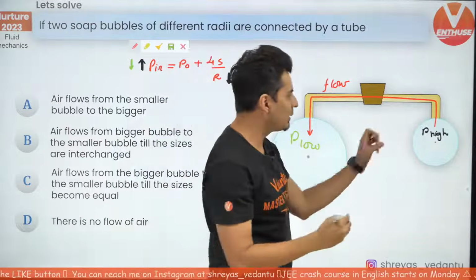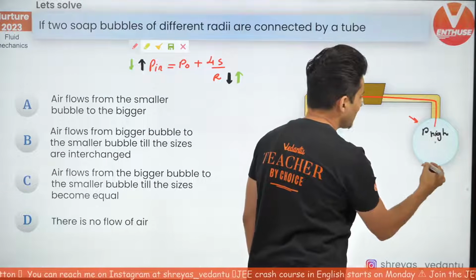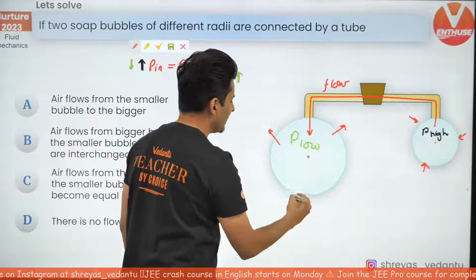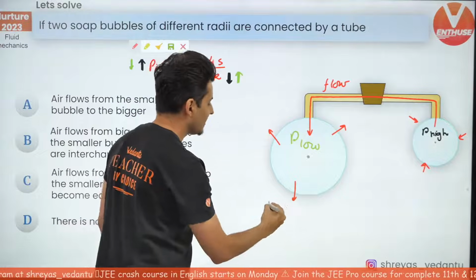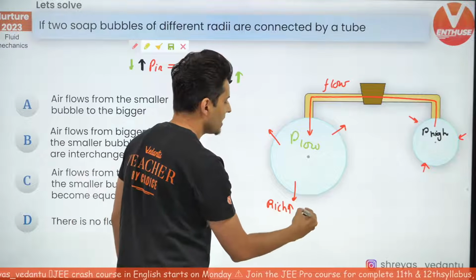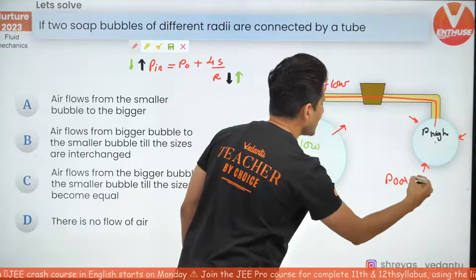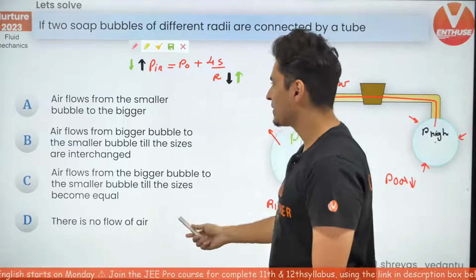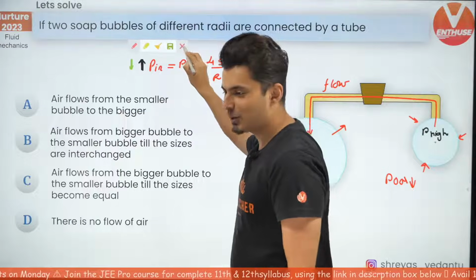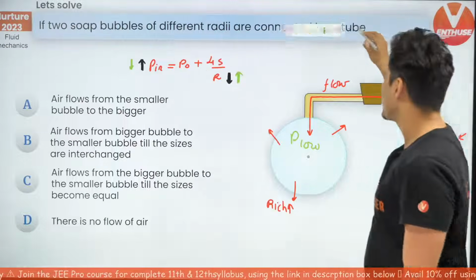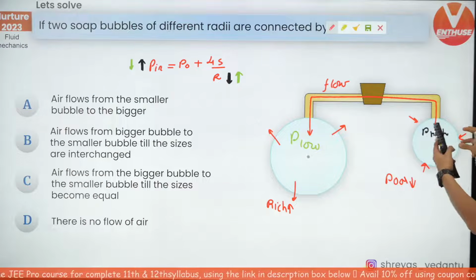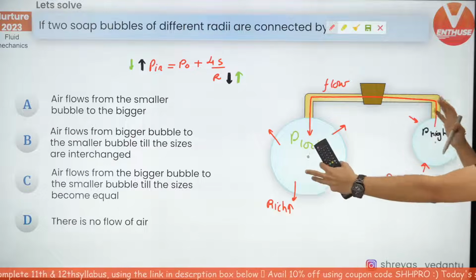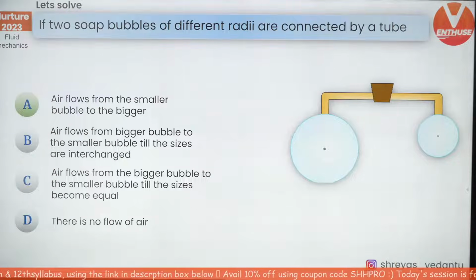So the smaller bubble is going to become much smaller and the bigger bubble is going to become bigger. It's like the rich grows and the poor becomes poorer. So that's the outcome of this, and that's what is going to happen. So I hope that made sense to all of you what has happened. So the pressure here is more, pressure here is less, air will flow from high to low, and that's why this becomes small, that becomes big.